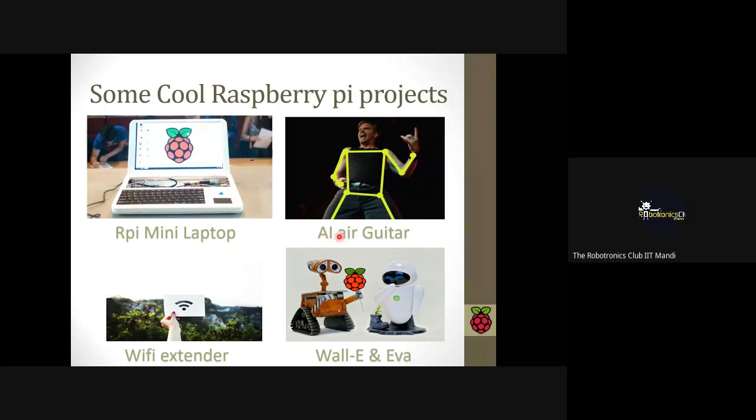And this is the AI air-based guitar. This guy does not have a guitar in reality, but with the help of OpenCV, he is moving his hand in the air, and the gesture is recorded, and the MP3 is played. By the playing of the MP3, it will create a sound like a guitar. The guitar sound is just recorded, and when he moves the hand, that MP3 will play.